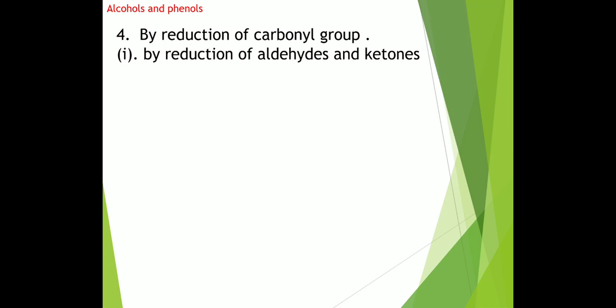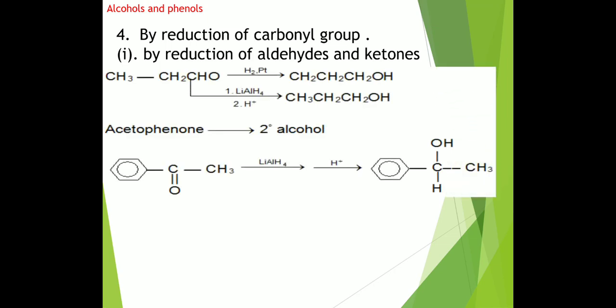Here there are two methods of reduction: catalytic reduction, as well as reduction with a reducing agent like lithium aluminum hydride. See this first example. CH3CH2CHO, propanal, can be reduced by two methods. First, in the presence of H2 and platinum. This is the simple addition of hydrogen in the presence of a catalyst. This is called catalytic reduction.